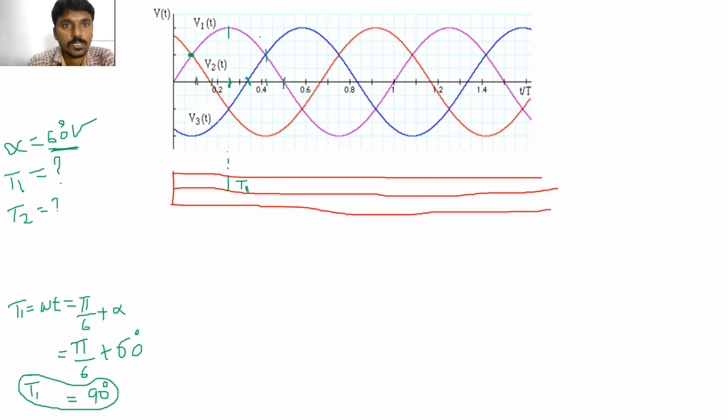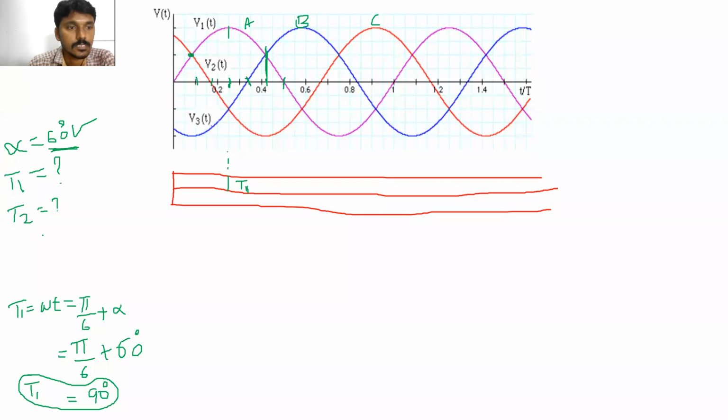Clear? Phase B voltage. This is the A phase. This is the B phase. This is the C phase. Where is phase B voltage more positive? At this point. Phase B voltage is more positive from this point. Which point is this? This is 150, right? Yes or no, yes please?